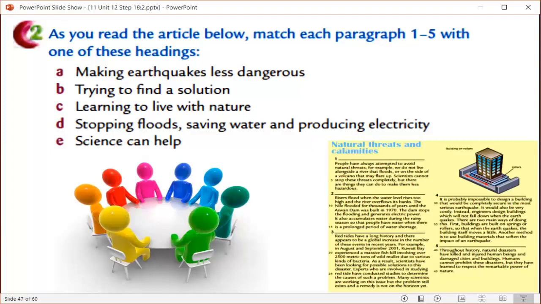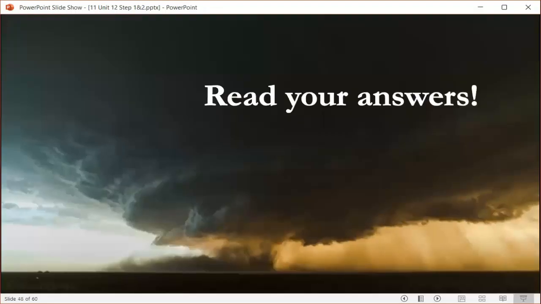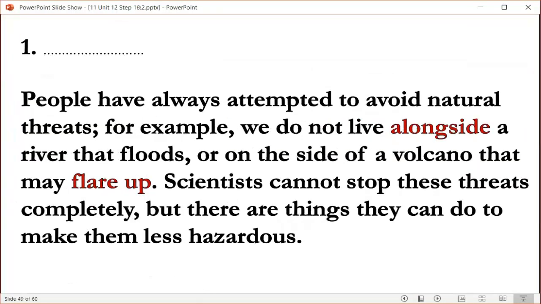The first heading says making earthquakes less dangerous. The next one says trying to find a solution. C, learning to live with nature. D, stopping floods, saving water, and producing electricity. The last one says science can help. Then I want you all to take your time and match each paragraph from 1, 2, 3, 4, and 5 with one of these headings A, B, C, D, and E. Okay? Take your time. And now let's read your answers.